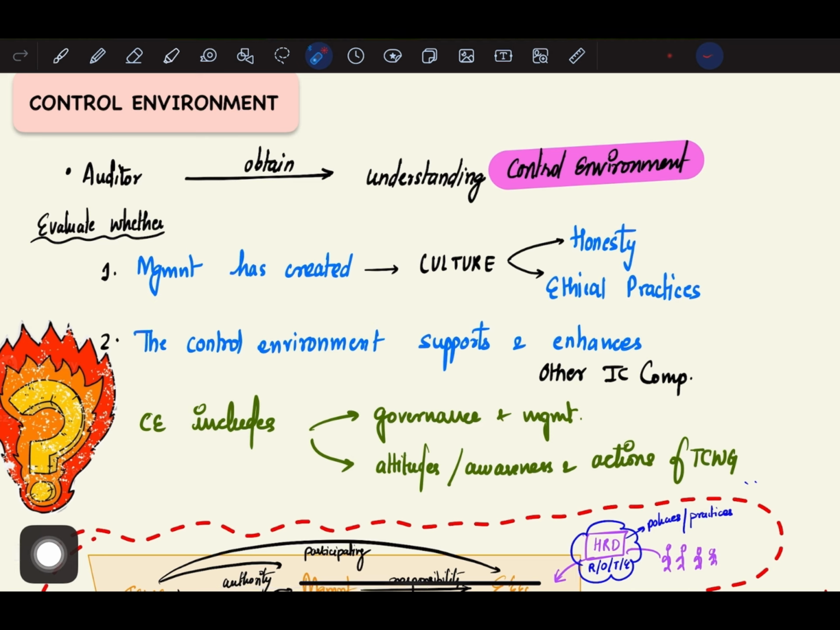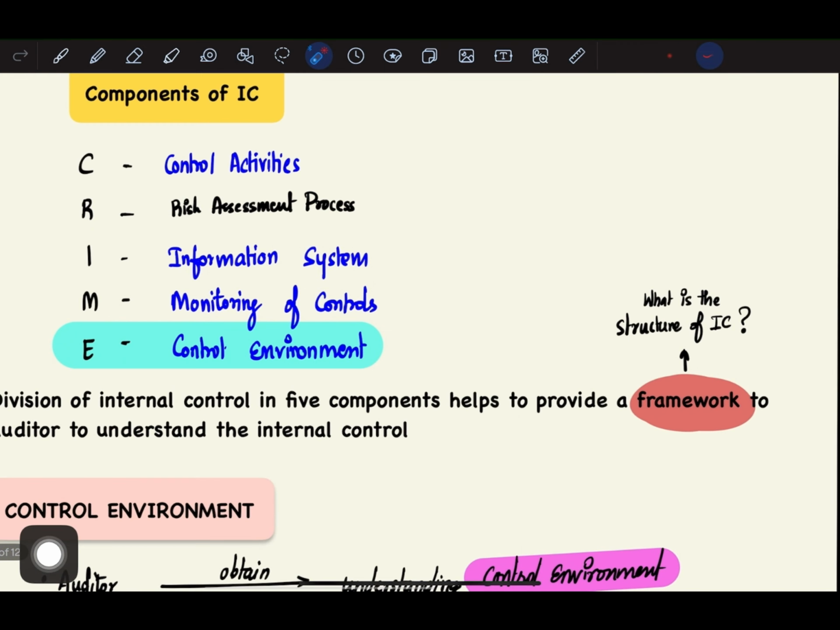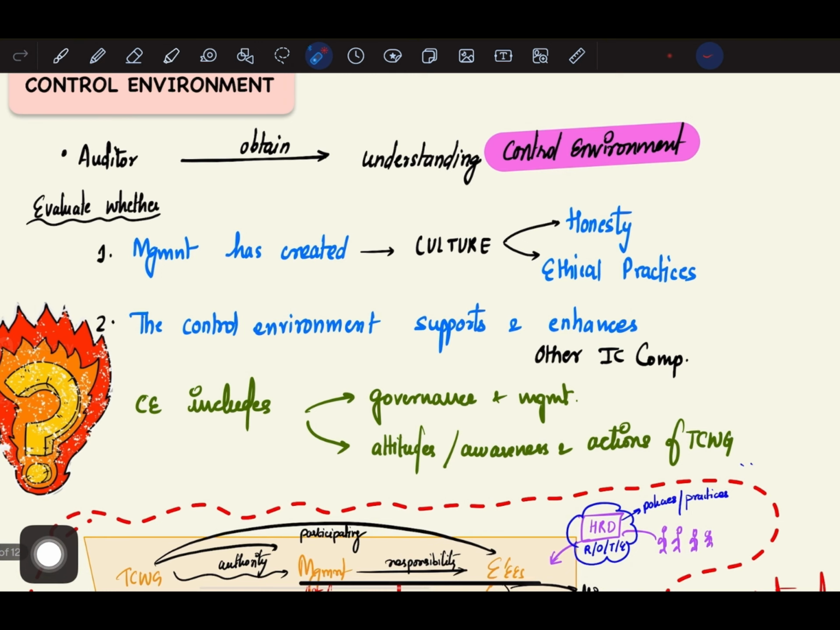Here the auditor will obtain understanding of the control environment, and he will evaluate whether the management has created an effective work culture and has instilled the principle of honesty and ethical principles among its employees. And he will also evaluate whether the control environment supports and enhances other internal control components. Whatever other internal control components are there, is the control environment supporting them or not?